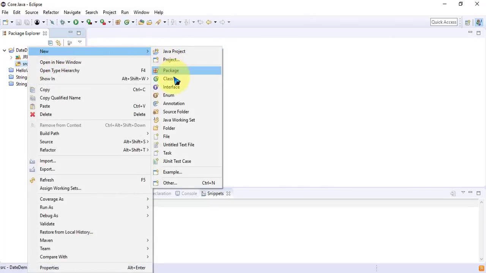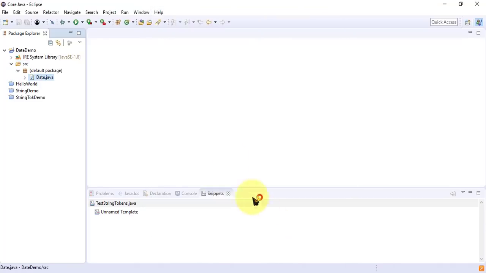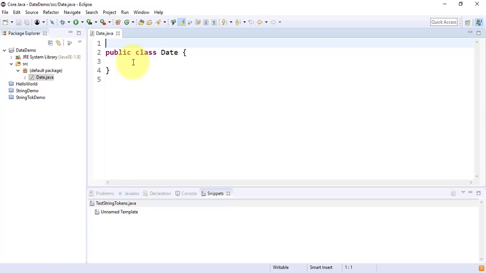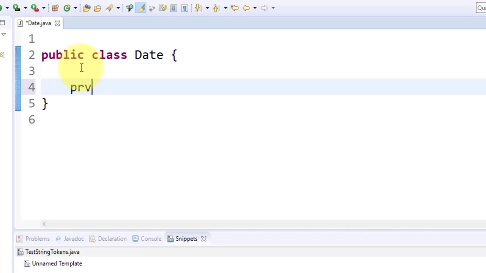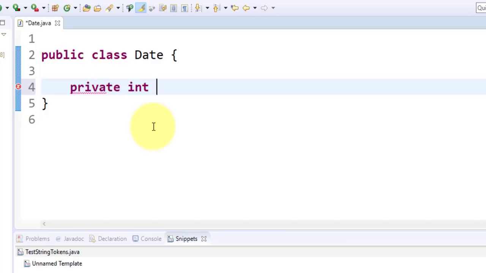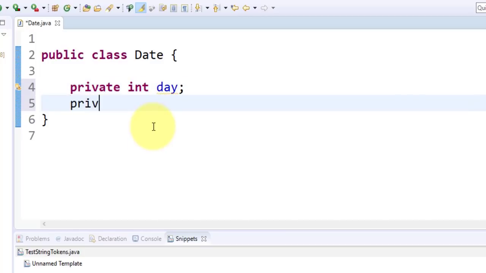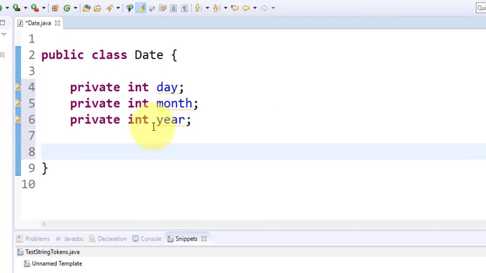So I create the class Date. Now look here, I define the private integer day, then define the private integer month and private integer year. Okay, now let's define the constructor.